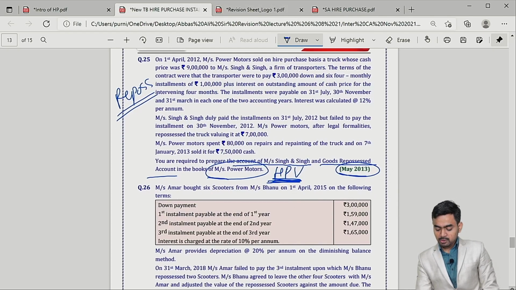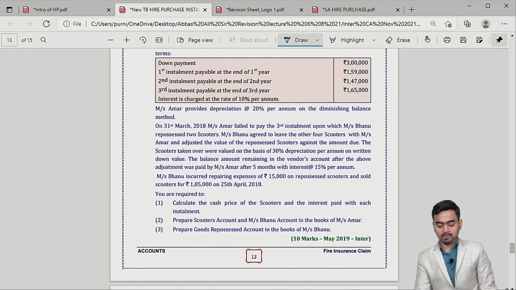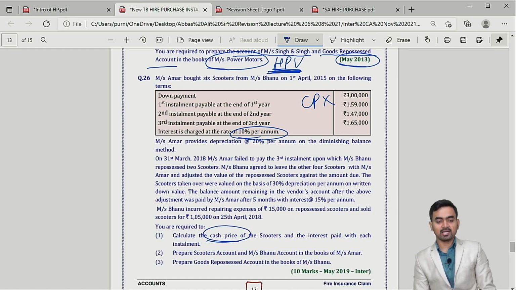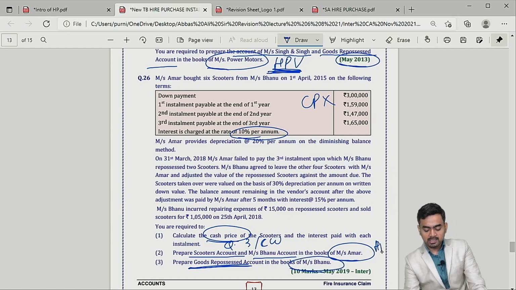Okay, question number 26. See, again a similar type of sum came. In homework, we solved question number 16. Then question number 19 of past exam. And now this similar type of sum again. What they have given: rate of interest is 10%, but the cash price is not there. They are asking to find out the cash price. Is it clear? So if the cash price is there but the rate of interest is not there, question number 3 of classwork. Okay, they are saying prepare Scooter and Bhanu account in Amar's books and goods repossessed account in Bhanu's books. Amar is HP buyer and Bhanu is HP vendor.